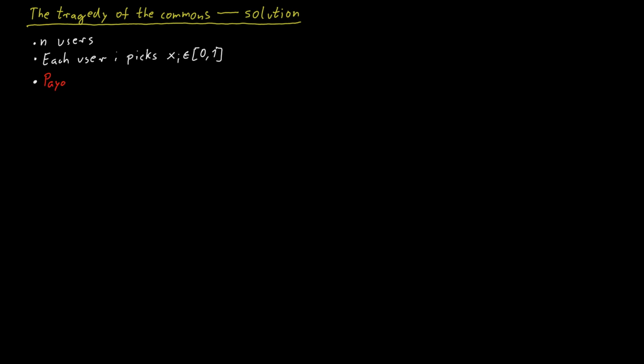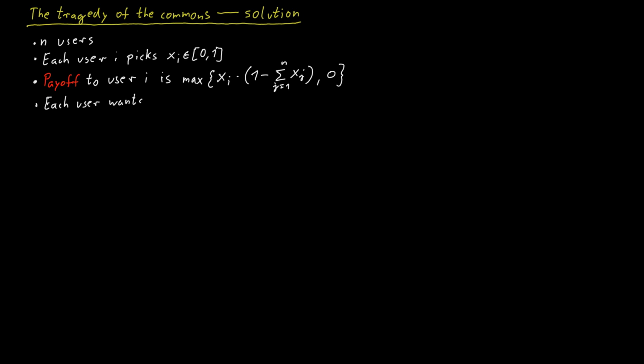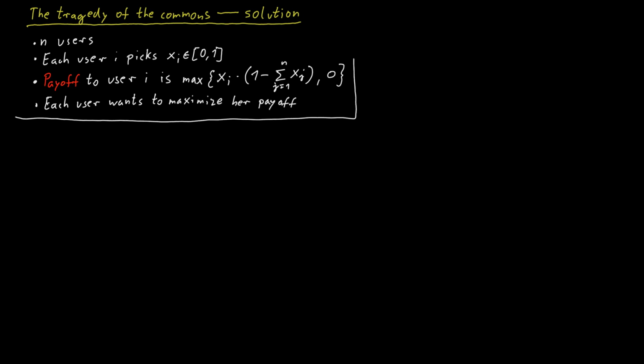The payoff to user i is given by xi times 1 minus the sum over xj from j equals 1 to n, or the payoff is 0, whichever value is greater. And each user is only interested in maximizing her own payoff. Now, let's say we are user i. What should we do in this game?